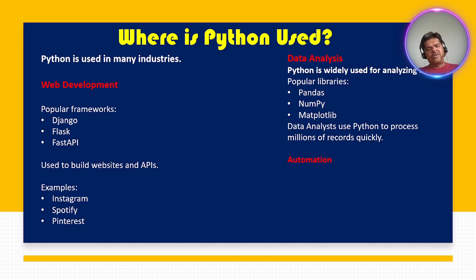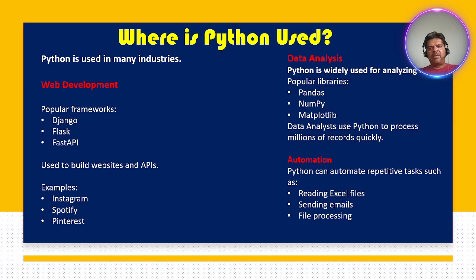And for automation purposes, you can use Python. Python can automate repetitive tasks such as reading Excel files, sending emails, file processing, and report generation. Whatever tasks you are doing repeatedly, if you want to automate them, yes, you can do it using Python. This saves hours of manual work.